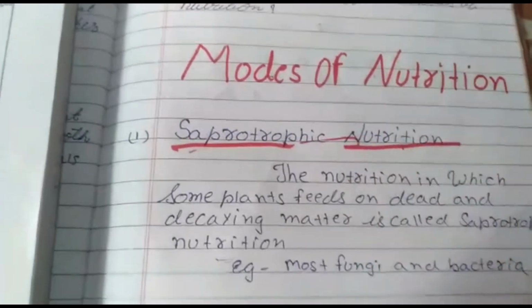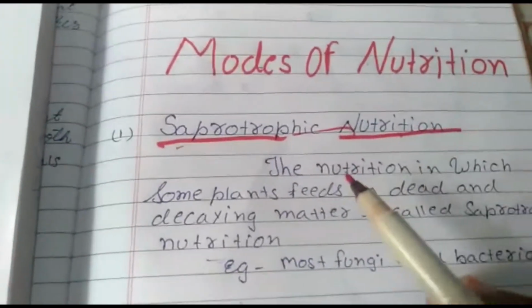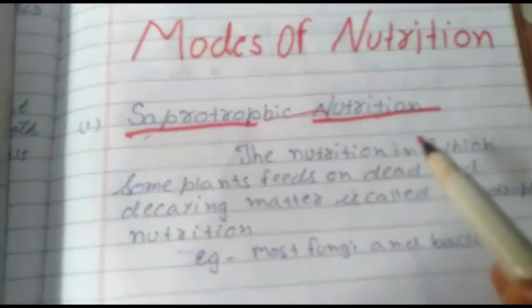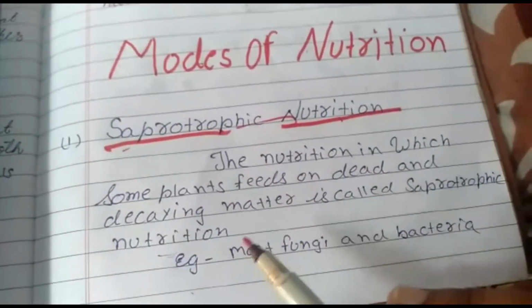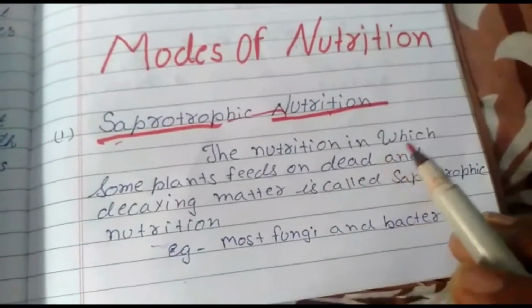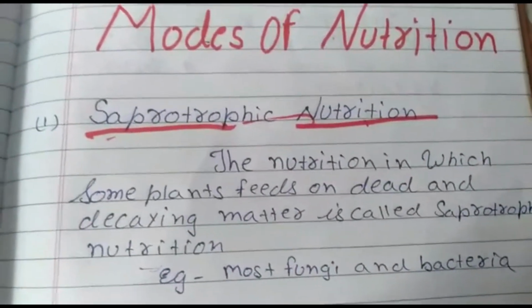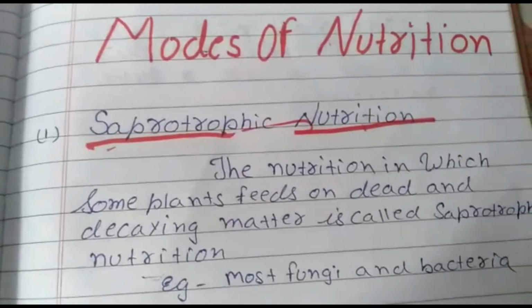Saprotrophic mode of nutrition: the nutrition in which some plants feed on dead and decaying matter is called saprotrophic mode of nutrition. In saprotrophic nutrition, what happens?